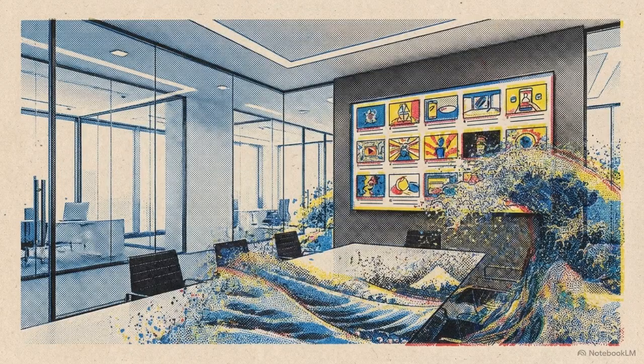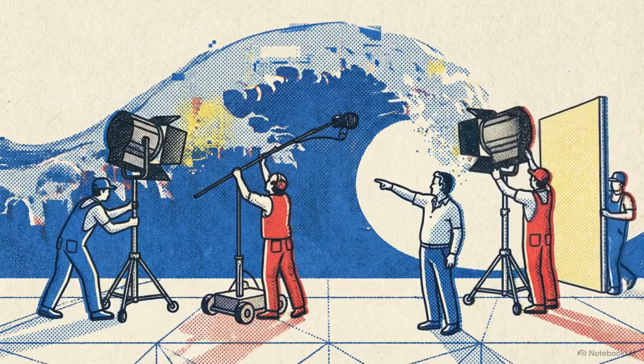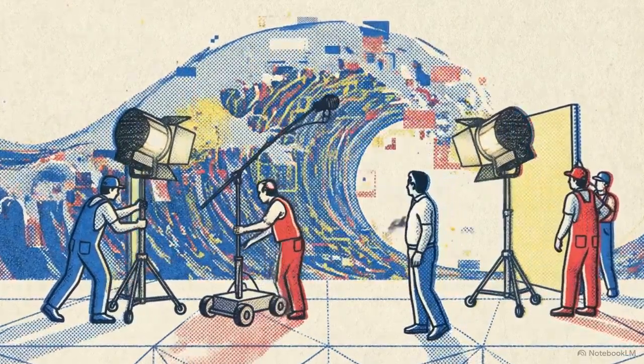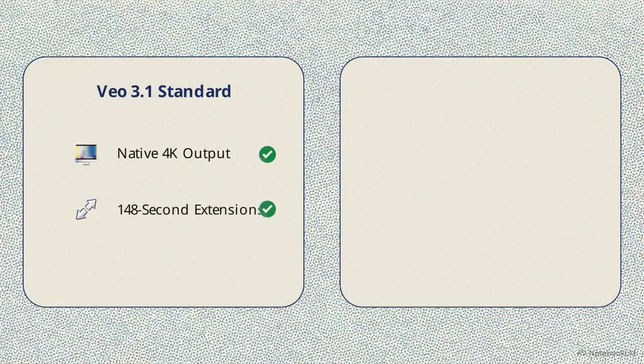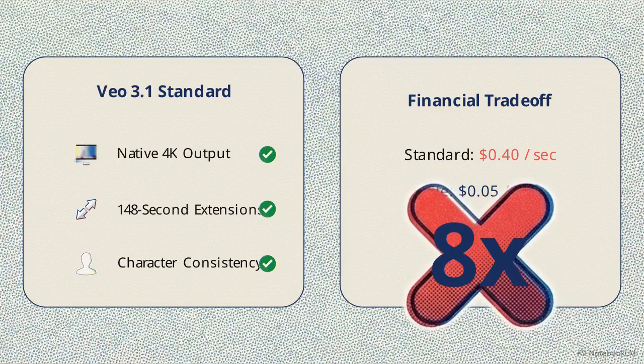Ad agencies and production houses have a different priority. They need frame-to-frame brand consistency and 4K quality for high-end commercial delivery. Their standard workflow involves pairing the premium Veo 3.1 standard tier with specialized production platforms like LTX Studio. The standard upgrade buys native 4K output, 148-second timeline extensions, and multiple reference images for character consistency. The trade-off is financial. At 40 cents per second, it costs exactly 8 times more than the Lite version.